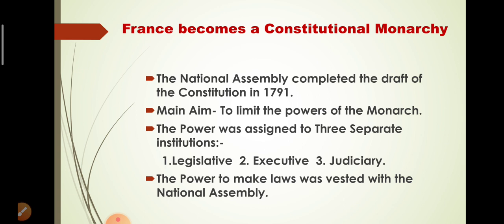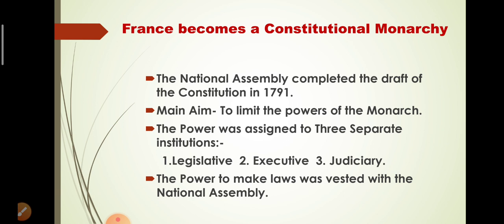The National Assembly, which gathered in the tennis court of Versailles. We discussed that in the previous class: on 20 June 1789, the Third Estate society gathered in the indoor court of Versailles, and they took a promise that they would not move out of the tennis court until they framed a constitution. Right? So that constitution was now framed after 2 years, in 1791. Under that constitution,